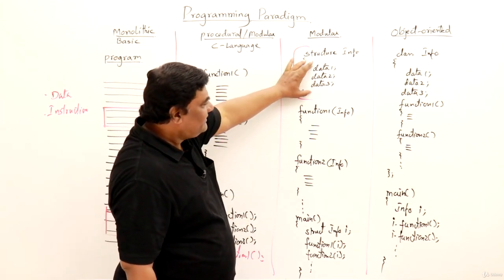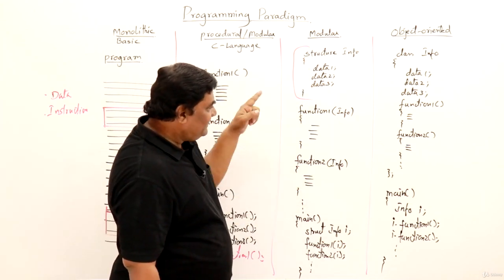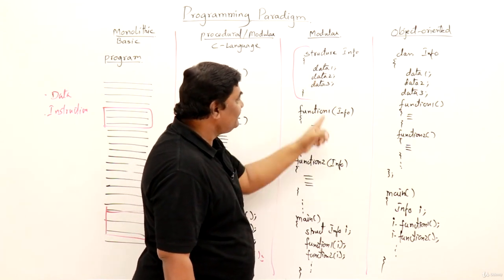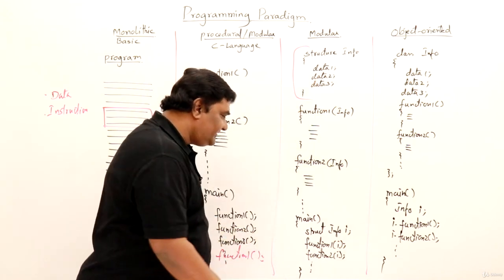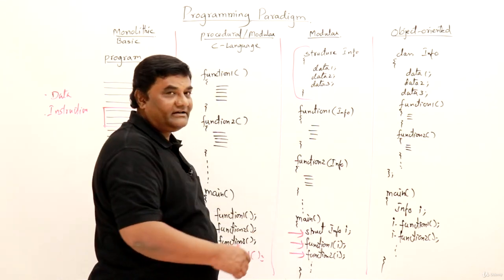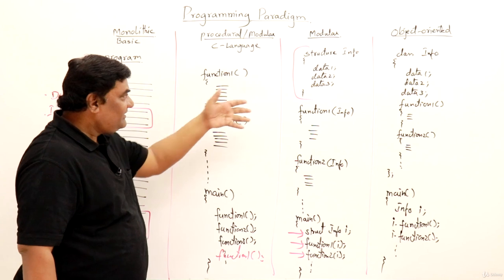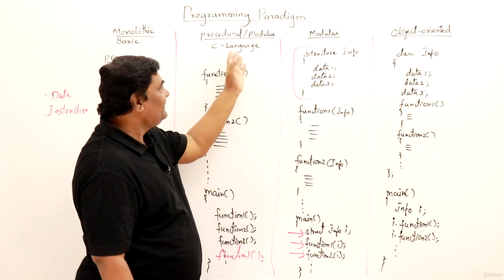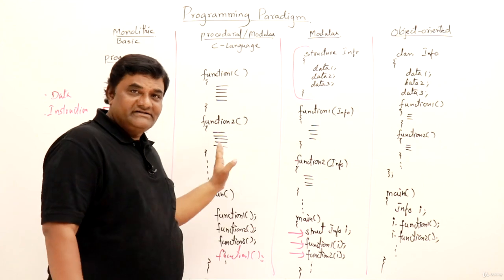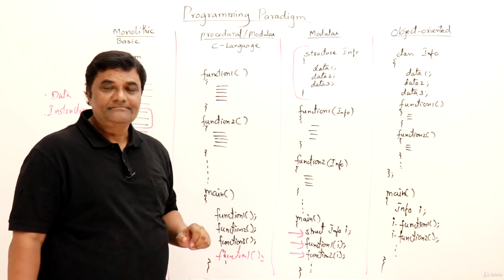So this is the data and these are the functions. And if you observe, these functions are meant for that data only, right? So the main function is having data and the functions that are acting upon that data. So this is the finer method of writing C language programs, where we have structures and the functions. This is the same thing only, modular programming.